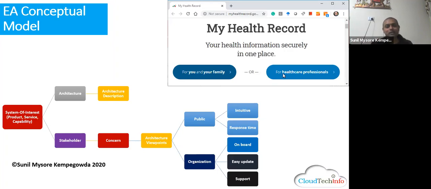At the same time, they're integrating. Some countries have done it, but in Australia, the process is still going on. The private health practitioners and the government records get access to each other, so that if I visited any other health center, my record must be available. So just imagine in the backend how many systems need to be connected, the data need to be retrieved, and the information need to be rendered for the user. Get that in your mind. So based on that, let us look back down.